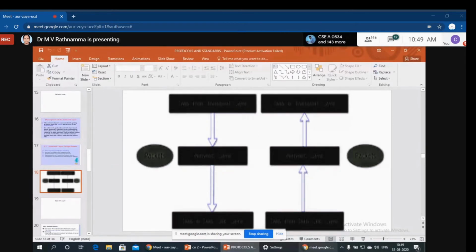From physical layer, again at receiver side, it moves to data link layer, and from data link layer to network layer. Again it is in the form of packets. So once the data enters the network layer, it is divided into packets. That is about the services a network layer will provide.